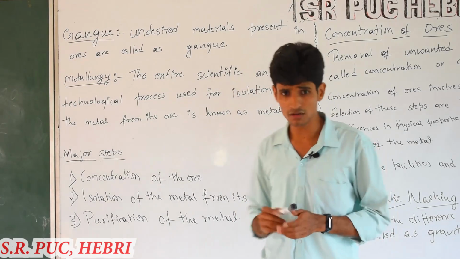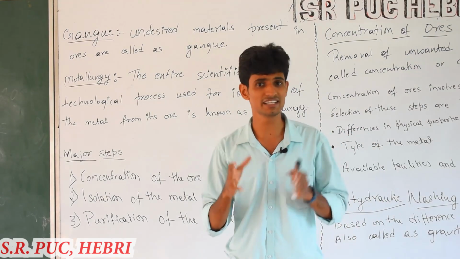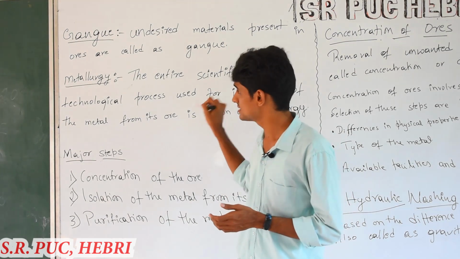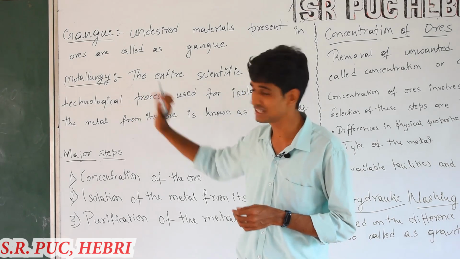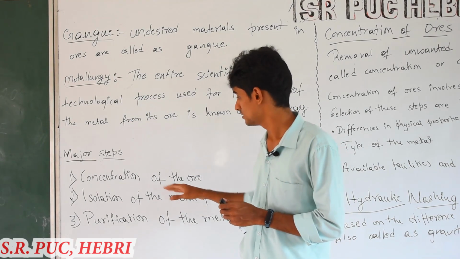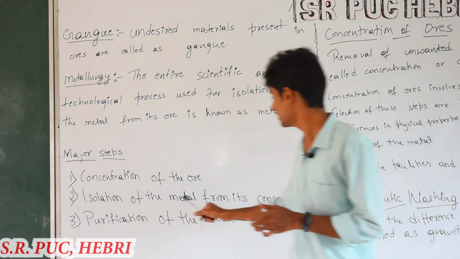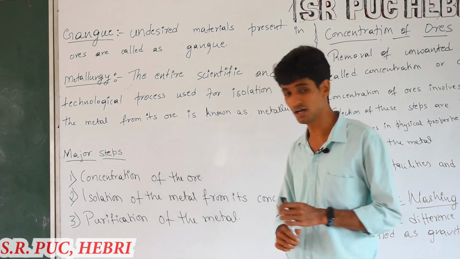In this we follow many scientific principles and use many technologies to separate the metal from its ore. Metallurgy is mainly classified into three steps: concentration of the ore, isolation of the metal from its concentrated ore, and purification of the metal.